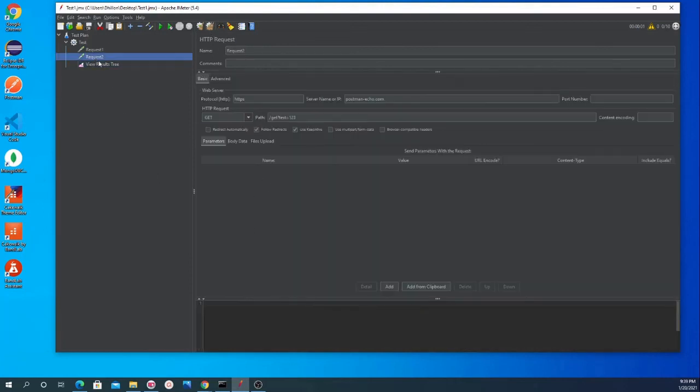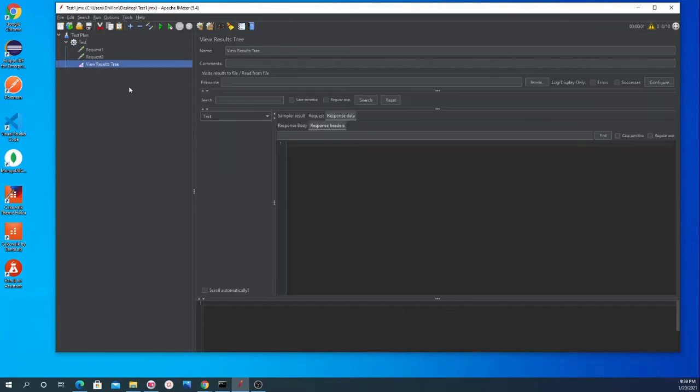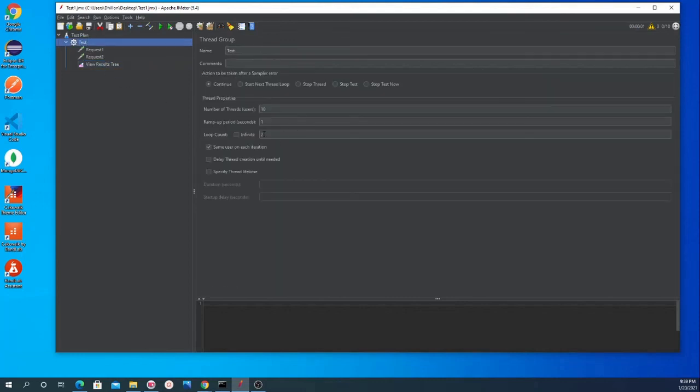Now let's fire the request again to see how many iterations it will do. The number of threads is 1, the loop is 2, and there are 2 requests.